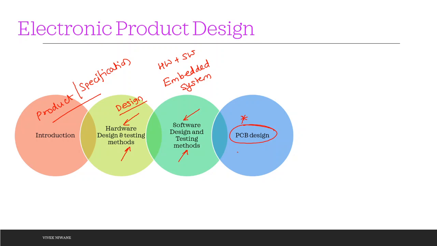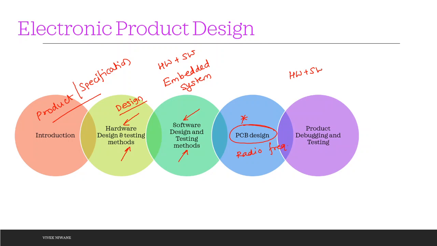And moreover, if you have the radio frequencies associated with your design, then you need a different kind of PCB design. Only copper material will not help. We have to think about the different materials as well. Then after we are ready with hardware, software, and PCB, and everything is assembled into a package, we can say that the prototype of the product is ready, and now we want to debug it and test it in the real time environment.